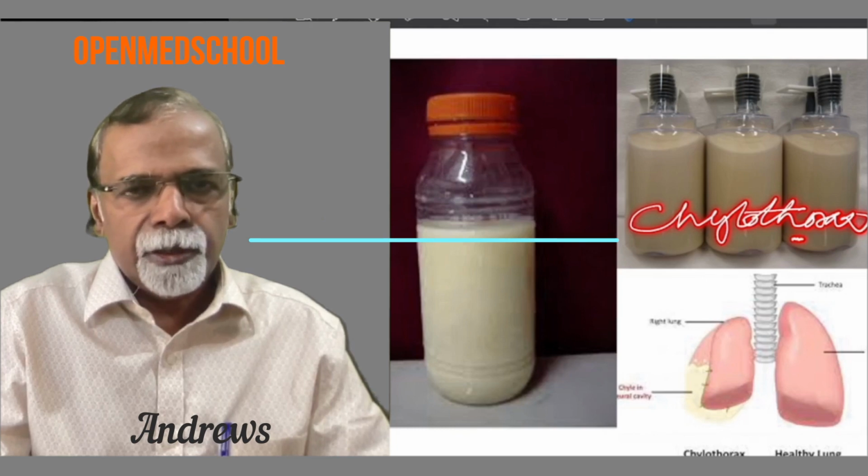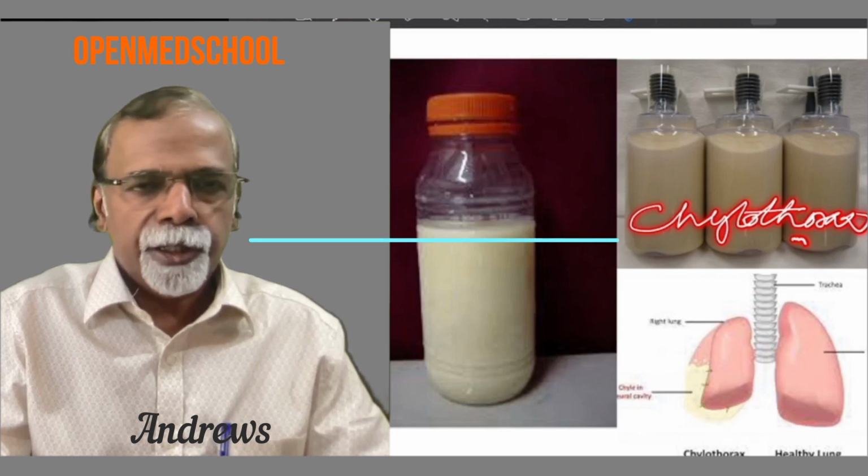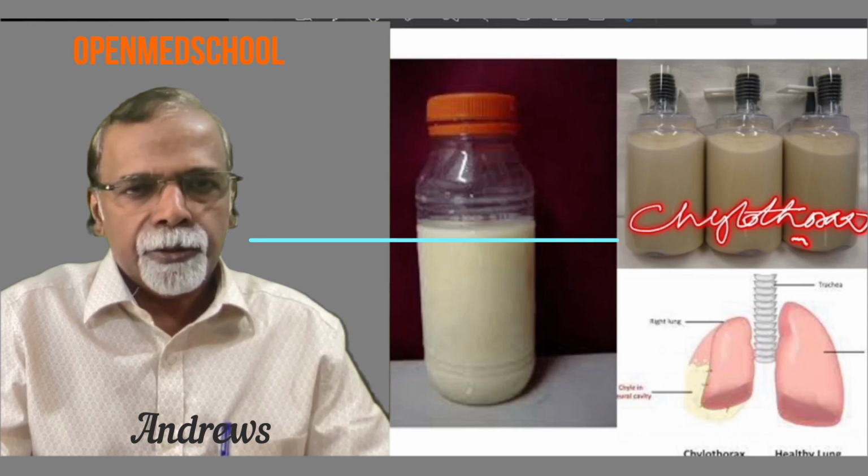These are the things you should remember regarding the clinical aspects of malabsorption. One is the extreme emaciation leading on to steatorrhea. Second is a blockage to the lymphatic drainage leading on to chylothorax and chyluria.